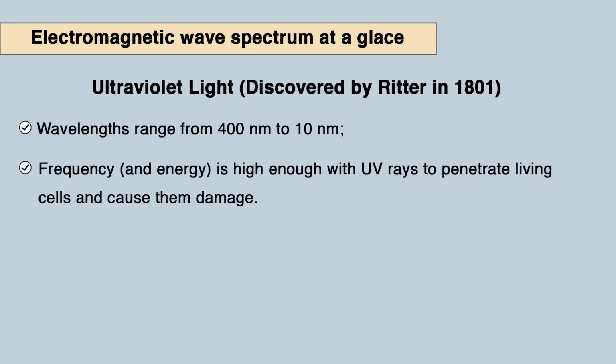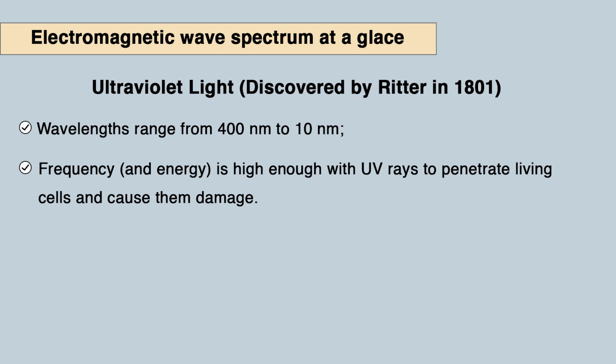So let us begin with the first part, ultraviolet light. Ultraviolet light is part of the electromagnetic spectrum and was discovered by Ritter in 1801. Its wavelength ranges from 400 nanometers to 10 nanometers, and the frequency and energy of ultraviolet rays are high enough to penetrate living cells and cause them damage.